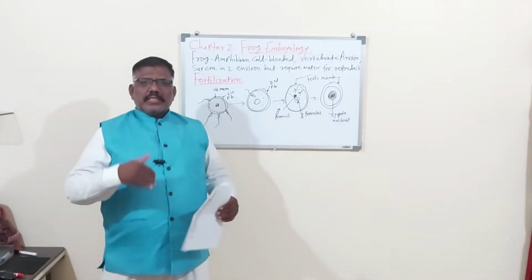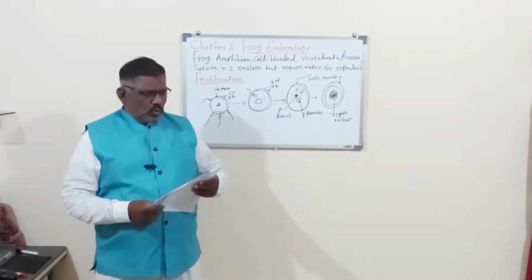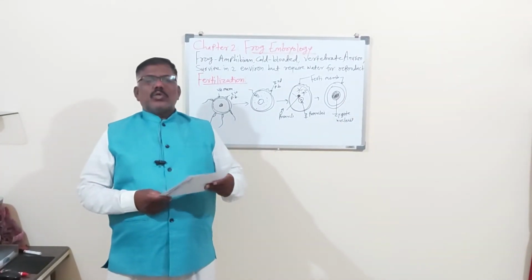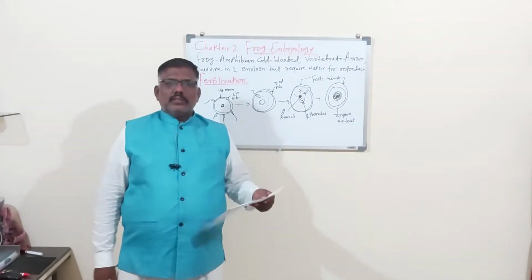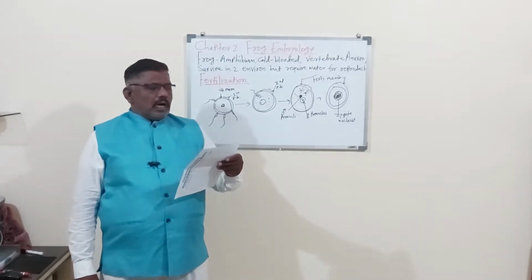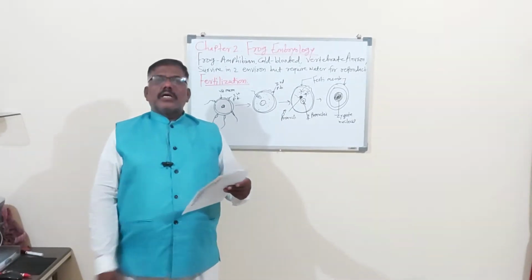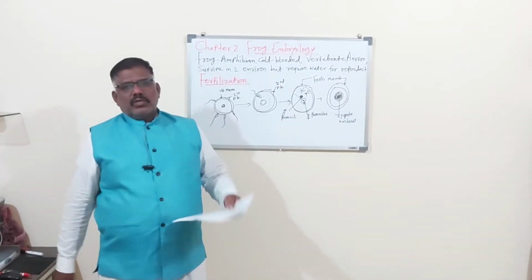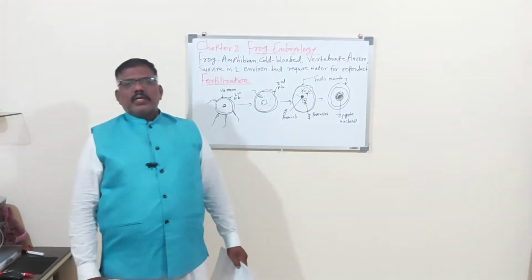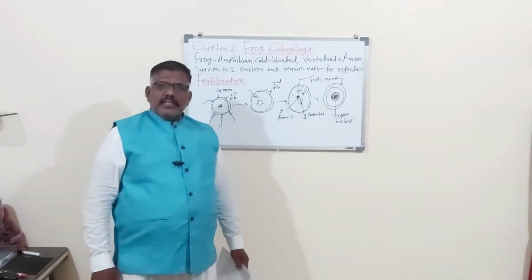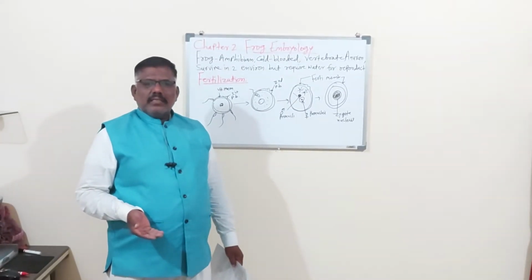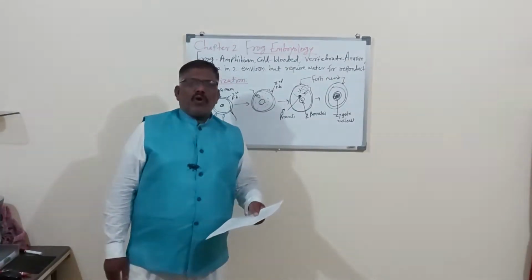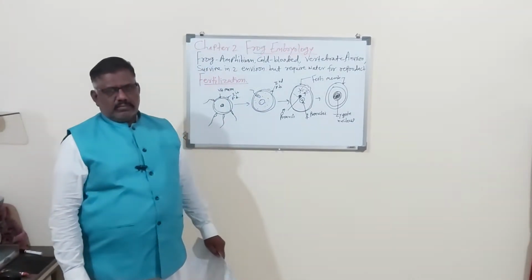So I will just revise here. The first chapter of the first unit is the introduction to developmental biology. The second chapter is early embryonic development. The third chapter is types of eggs. So these three chapters we have already completed from unit number 1. And then we have started unit number 2. In unit number 2, the first chapter was gametes of frog. Yesterday we completed that.